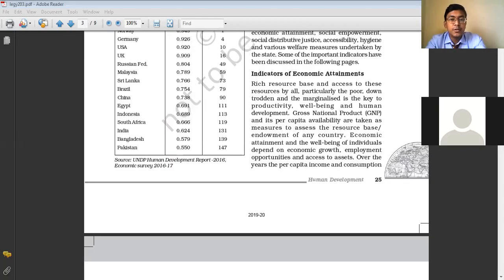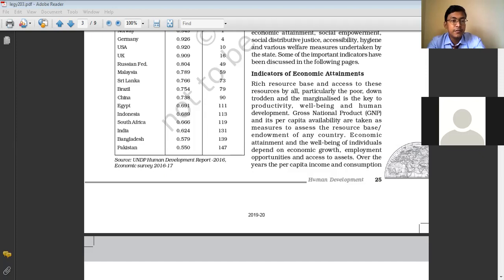Dear students, today I'm going to discuss with you all the different indicators of human development. As we are discussing the chapter on human development in the Indian context, we need to discuss the various indicators of human development. So what does the term indicators actually mean? What do you mean by the term indicators of human development?